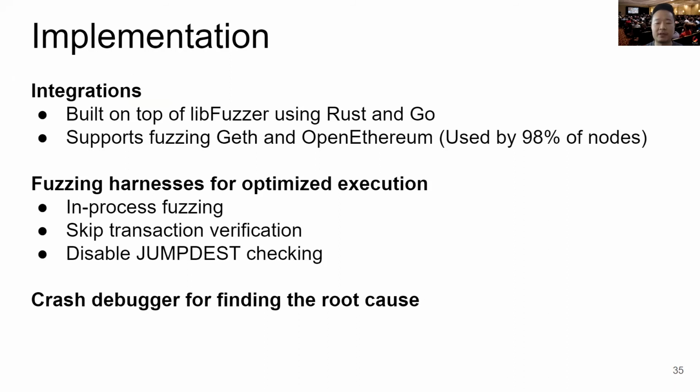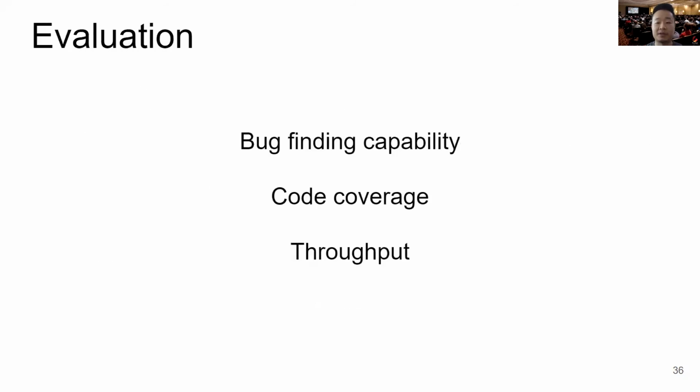Fluffy introduces fuzzing harnesses for optimized execution, including in-process fuzzing, skipping transaction verification, and jump dest checking for optimizations, and also provides a crash debugger for finding the root cause of consensus bug crashes. We evaluate Fluffy on different dimensions, including bug finding capability, code coverage, and throughput.